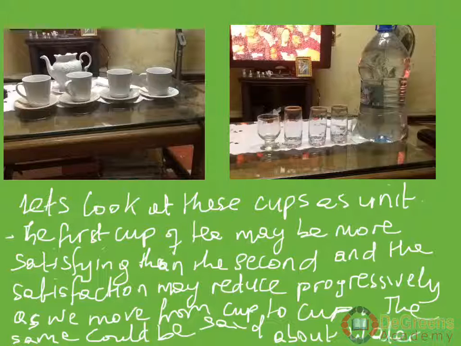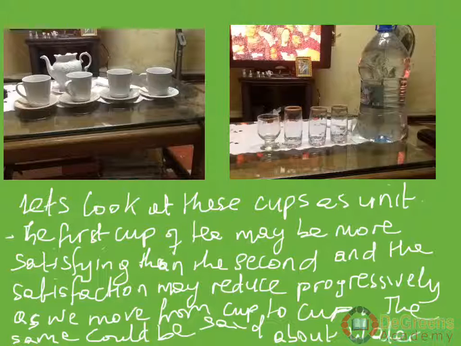So we look at these cups as units. The first cup of tea may be more satisfying than the second, and the satisfaction may reduce progressively as we move from cup to cup. And the same could be said concerning the water. What we're saying here is that with marginal utility, as you start from the first cup and go to the next and the next, marginal utility is dropping.